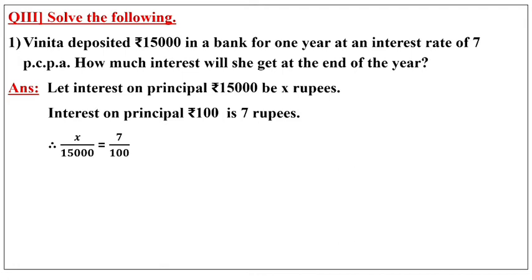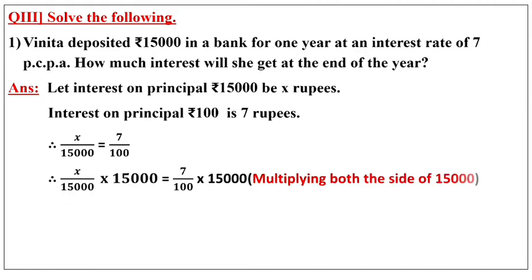It means interest upon principal we are taking the ratio. So with the variable it is given 15,000. So multiplying both sides by 15,000. On the left side we will cut the 15,000 numerator and denominator. On the right side we have 7 upon 100 into 15,000. Cut both the zeros.